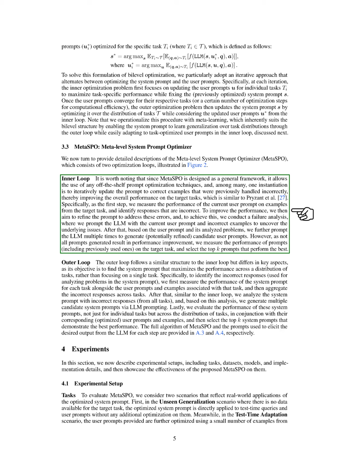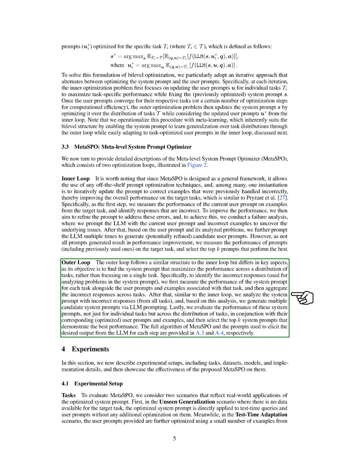The outer loop operates similarly but focuses on optimizing the system prompt for a broader range of tasks. We first evaluate the system prompt's performance across tasks, identifying incorrect responses. We analyze these errors and generate multiple candidate system prompts. Finally, we assess these prompts not just for individual tasks but across the entire task distribution, selecting the top performing